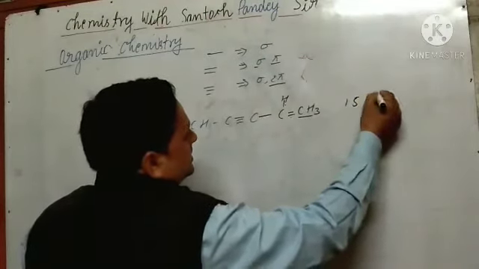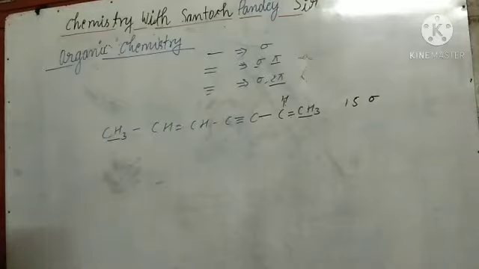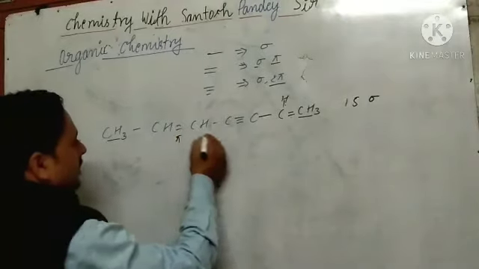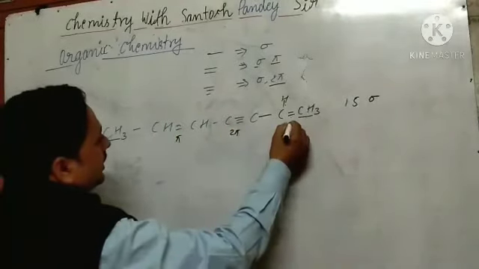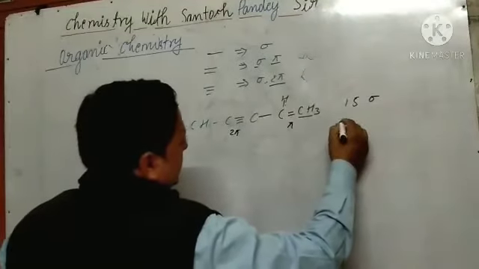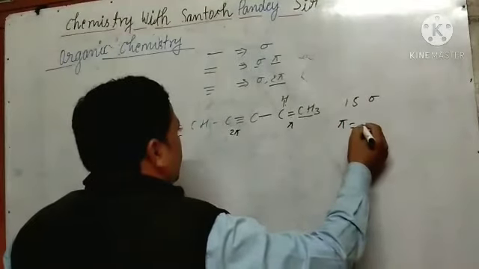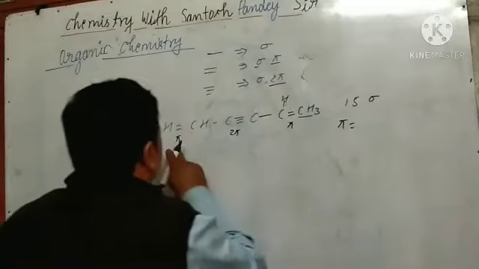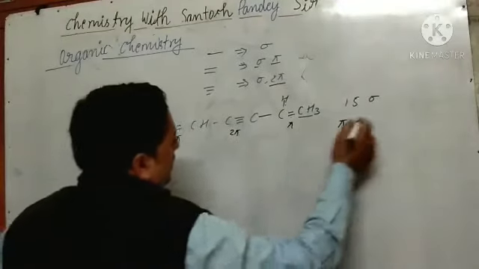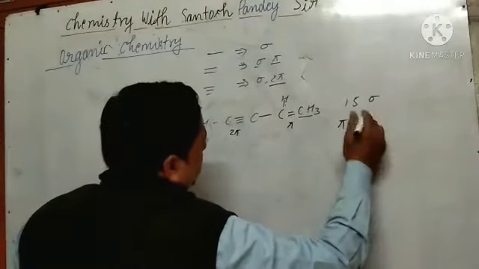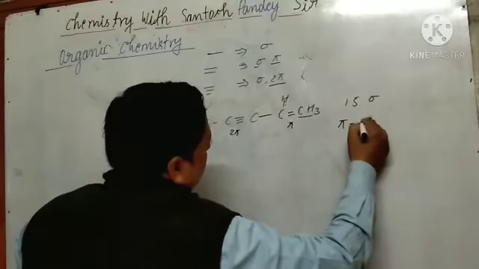So 15 sigma bonds. And pi bonds: 1 pi here and 2 pi there and 1 pi there. How many pi bonds are there? The number of pi bonds is equal to 4.